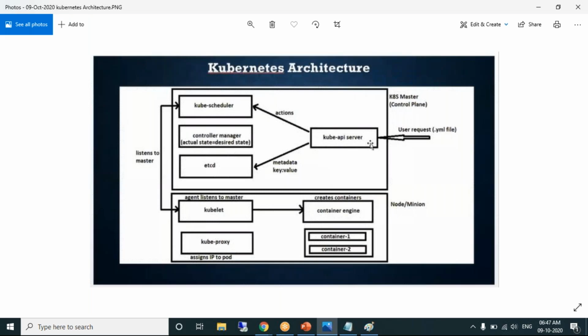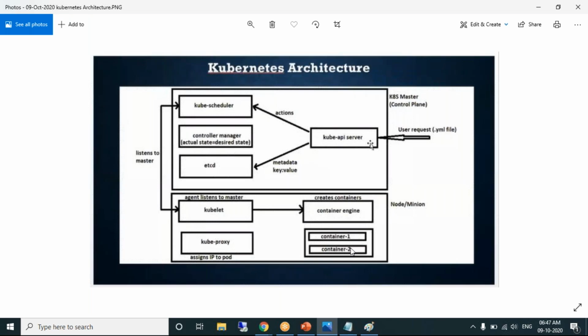Sunil, here in the picture, the container engine will create the containers. Down there, container 1, container 2.